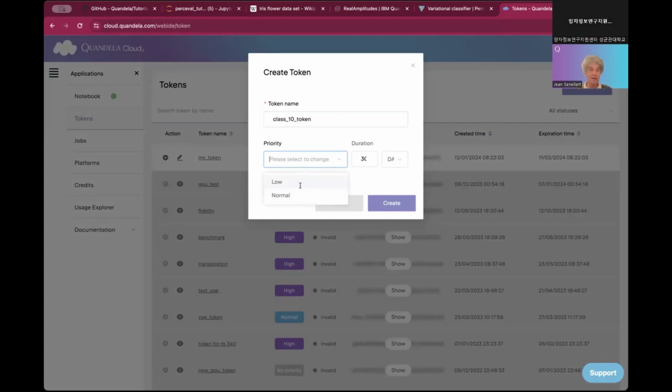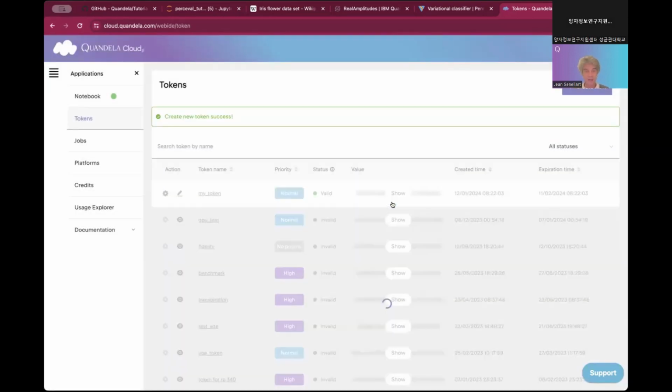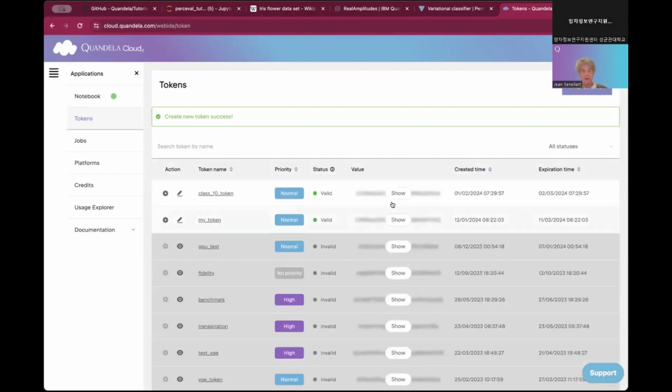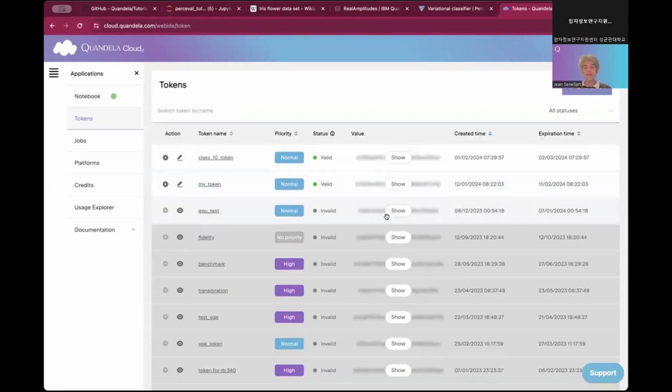On my side, this account is a regular account, so I only have normal priority or low priority. If I was paying for access to Candela Cloud, I would also get the ability to have a high priority token, which is not the case here. And you can set tokens to expire. Here, for instance, this token will expire in 30 days. So I will put my token here.